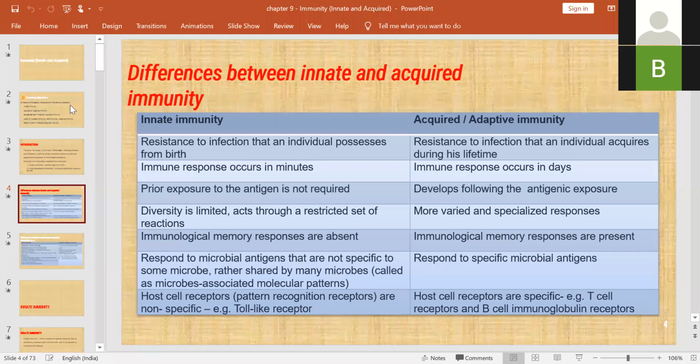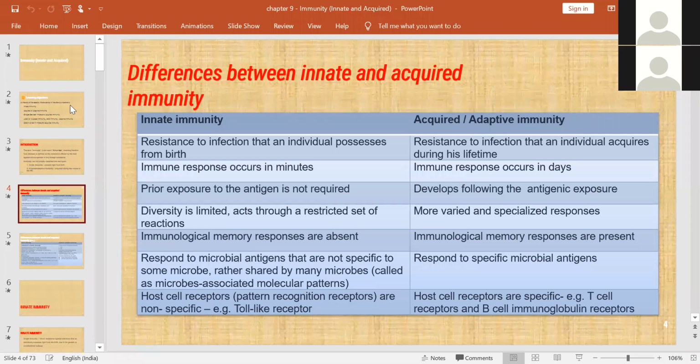So what are the differences between innate immunity and acquired immunity? Innate immunity is the resistance to infection that an individual has from birth. This response usually occurs in minutes. There is no required time for this, and prior exposure to the antigen is not at all required.